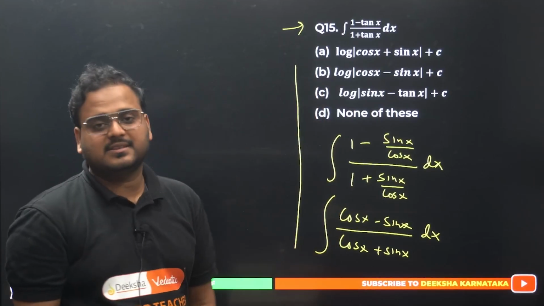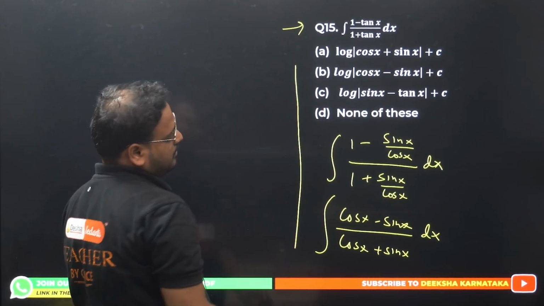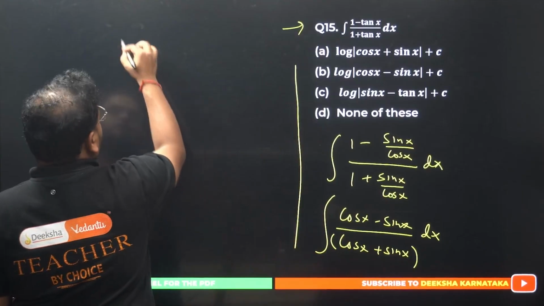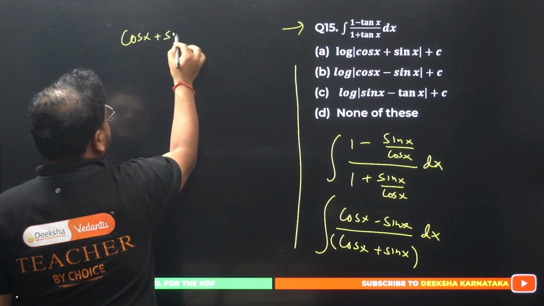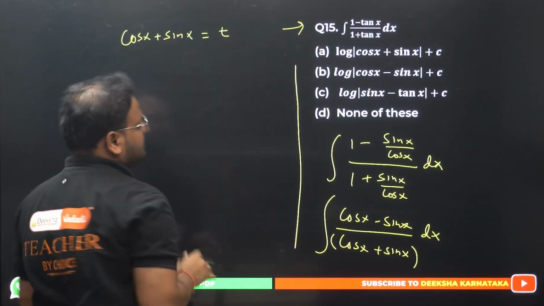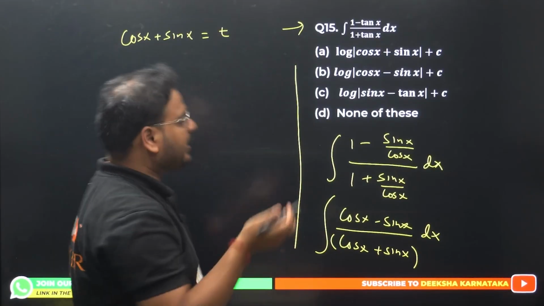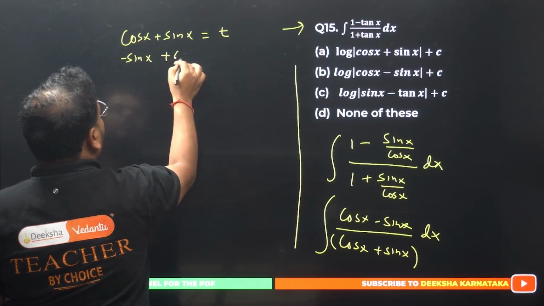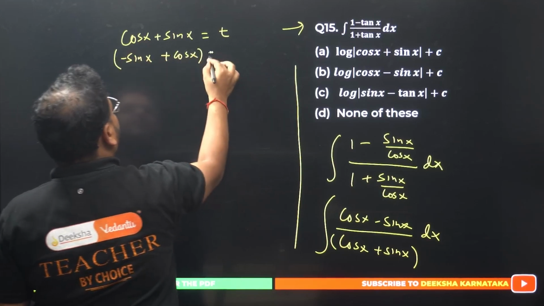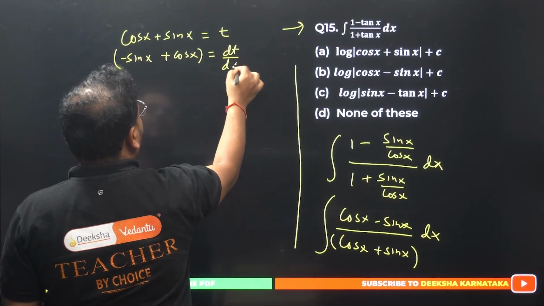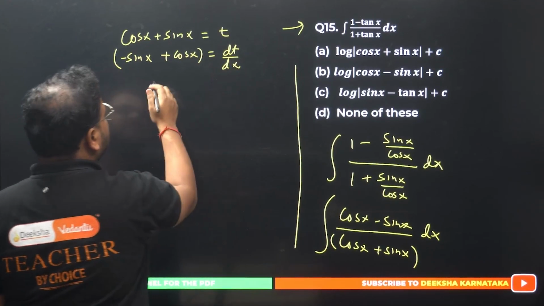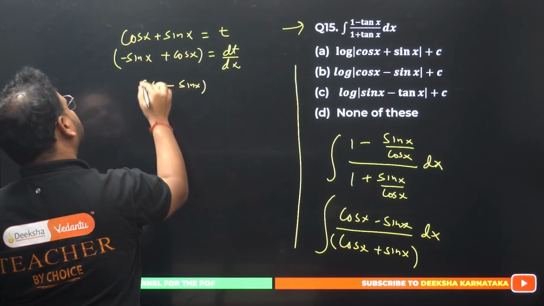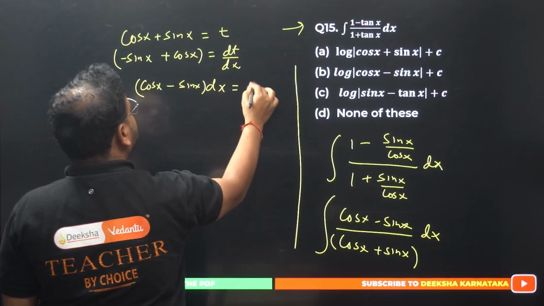Next is what? Next is to substitute. Have a look. If I take this part as my substitution, cos x plus sin x equals t. Differentiate then. What am I going to get? Cos x will be minus sin x, and this will be cos x, and we have dt by dx. Bring it back to this side with dx. I get cos x, the positive part, minus sin x multiplied with dx equals dt.